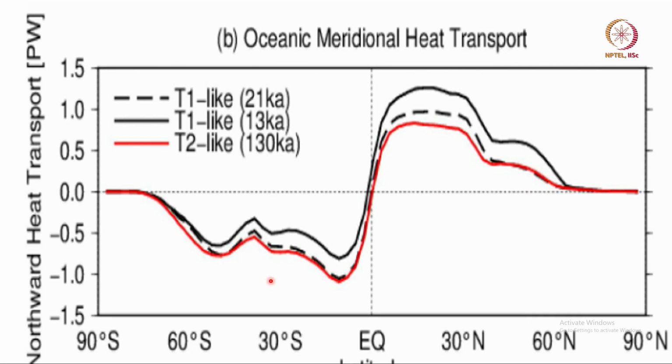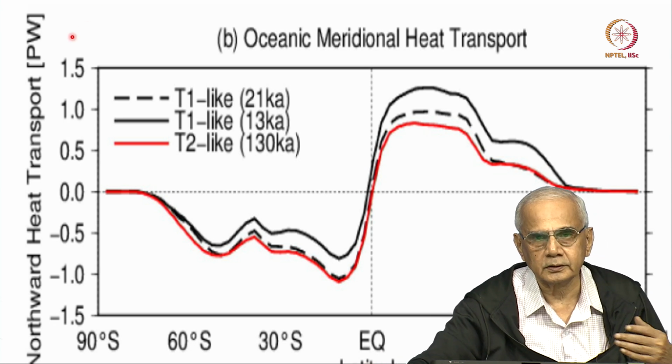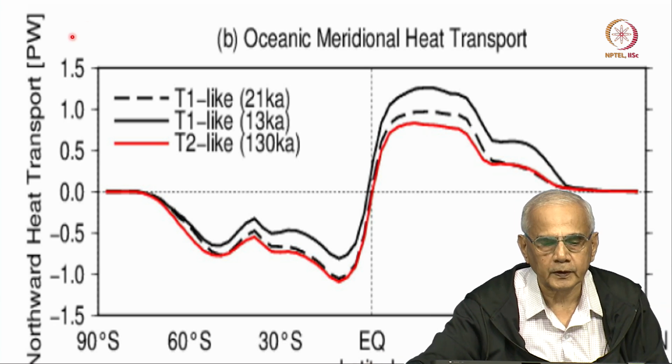Okay. Now, here is a comparison, and you see there are three curves here. Okay. And all of them talk about the latitudinal variation of the heat transport, how much heat is transported, okay, in petawatts, that is 10 to the power 15 watts. Okay.